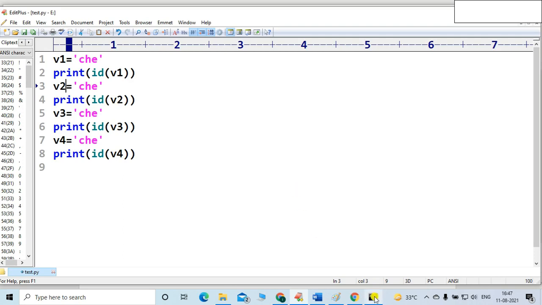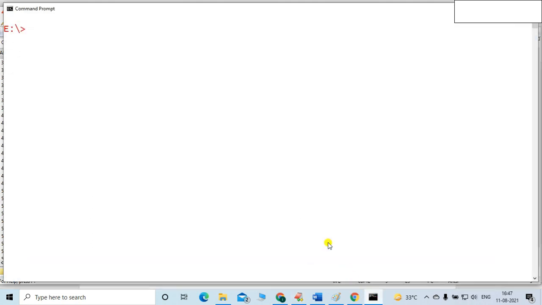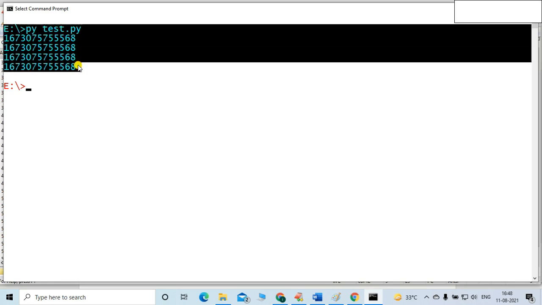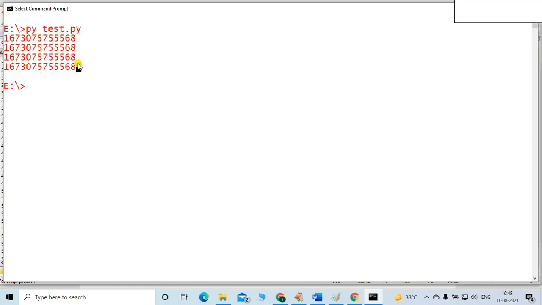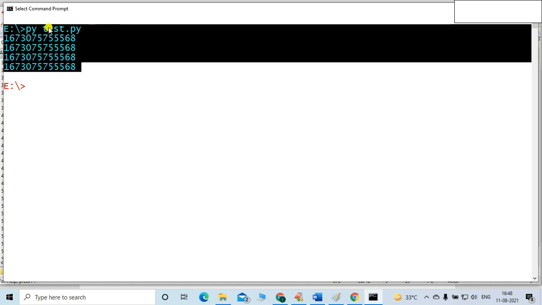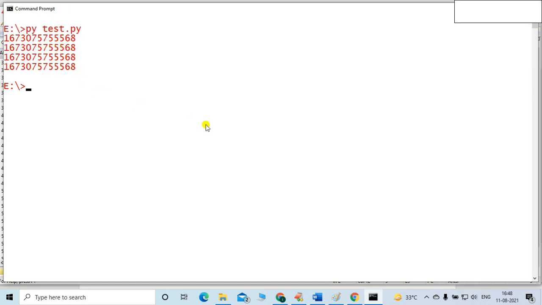Let me check. Definitely the memory ID, meaning the memory location of the object, must be the same in all the cases. Is it the same or not? Let me check, py test dot py. You can see the result, friends. All the memory locations are the same. That means the same object is being reused multiple times. That is the concept of reusability, right?